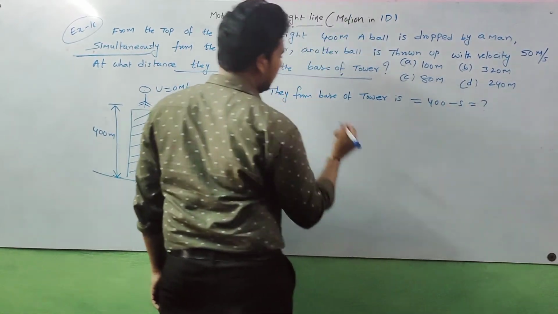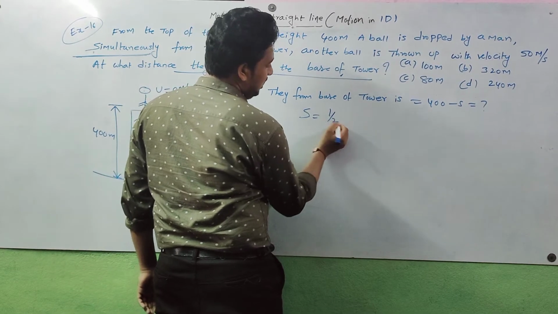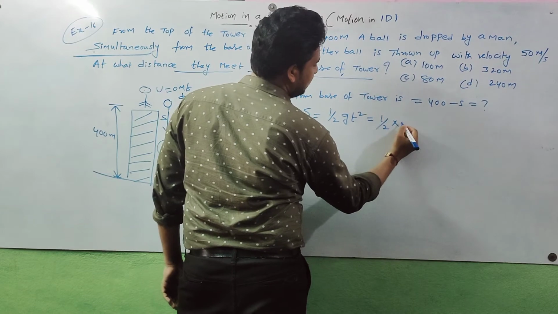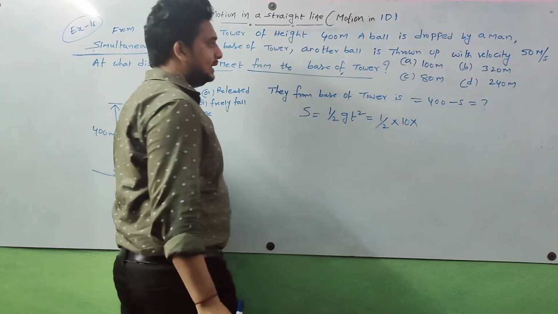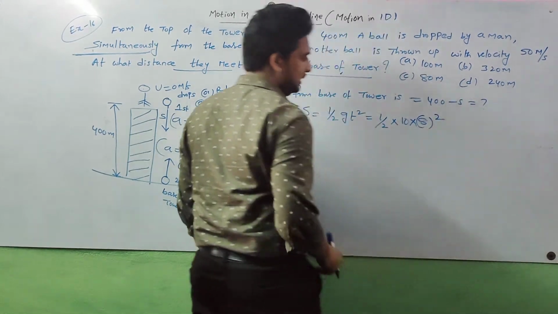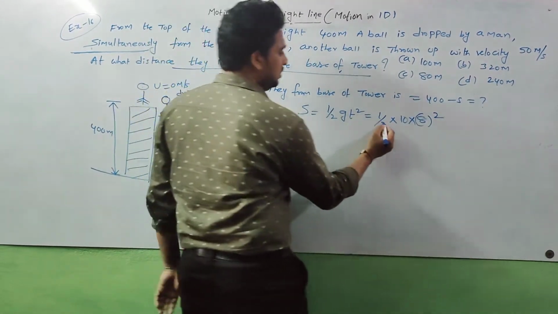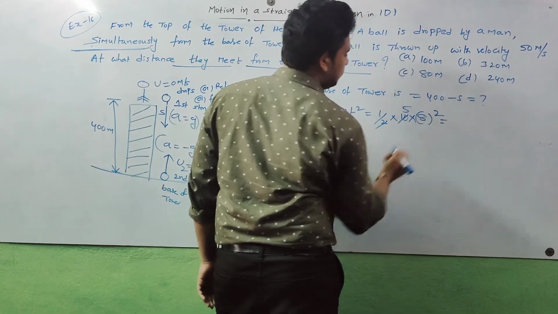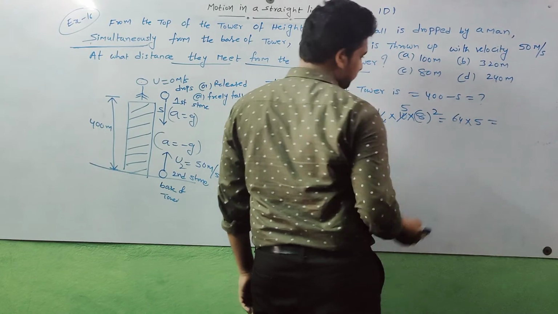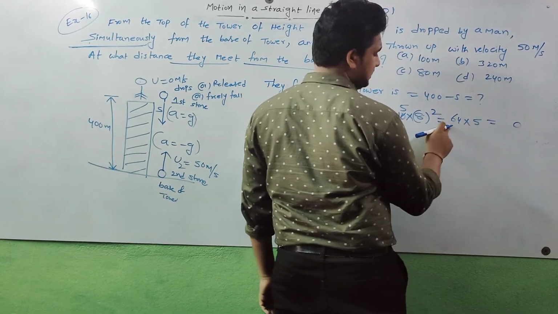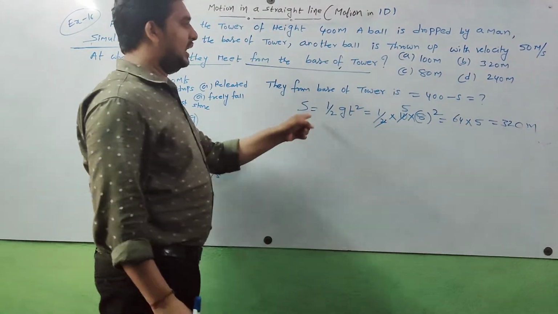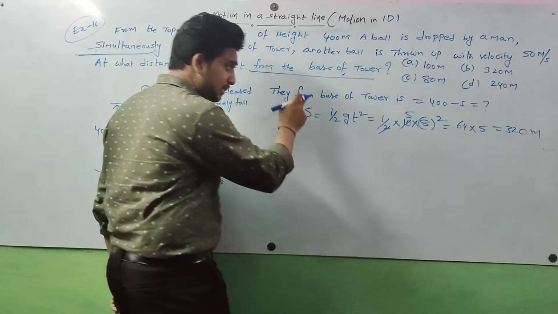We need to find this. Already we got s is equal to half g t square. Half into g, where g is equal to 10, into t square, and we already got t is 8, so 8 square. Half of 10 is 5, so 64 into 5. 5 4s are 20, 5 6s are 30, 30 plus 2 is 32, so 320 meters.